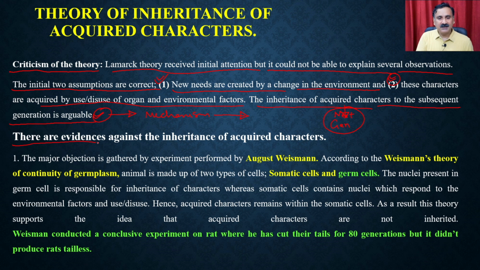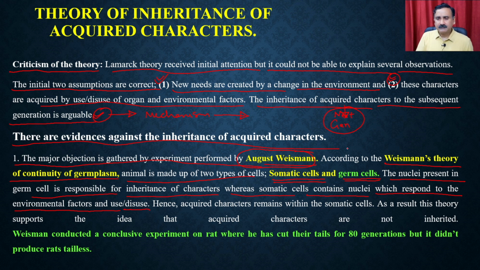Then there are additional evidences which are actually against the inheritance of the acquired characters. The major objection comes from the experiment performed by August Weismann. August Weismann proposed Weismann's theory of the continuity of the germplasm, that the animal is made up of two types of cells. One is called the somatic cells and the other is called the germ cells. The nuclei present in the germ cells are responsible for the inheritance of the character, whereas the somatic cells contain nuclei which respond to the environmental factor or the use as well as the disuse.